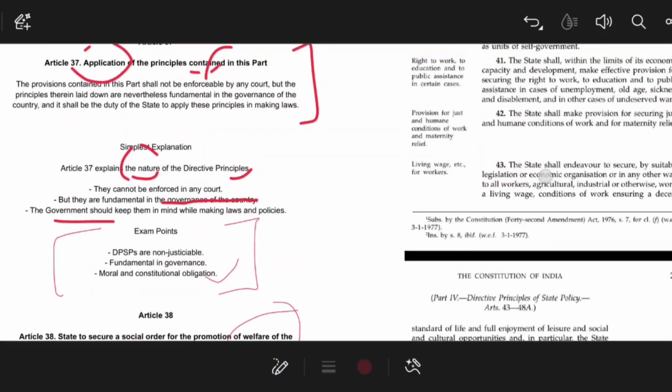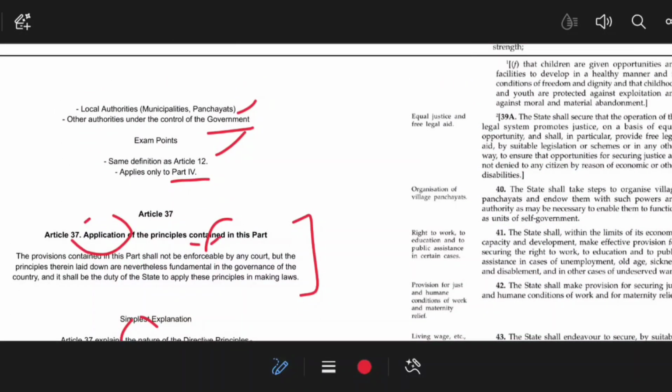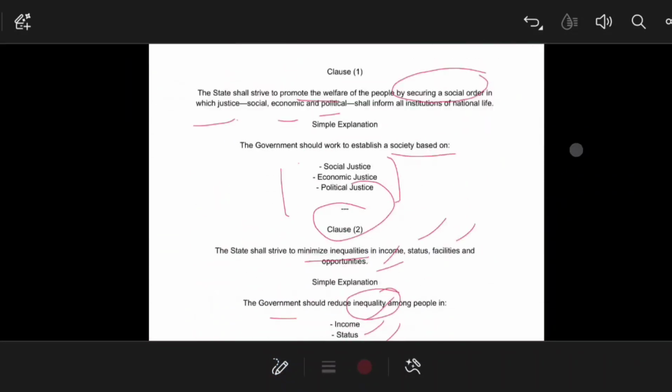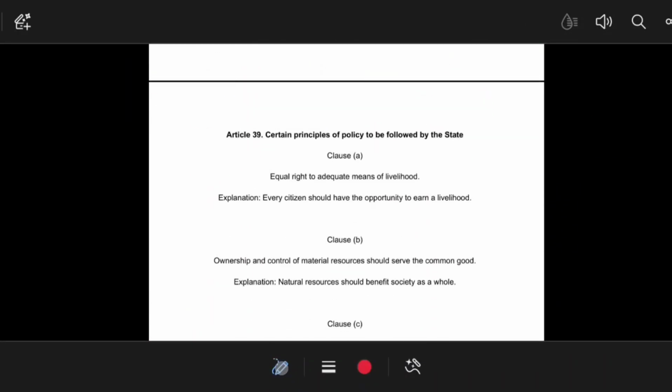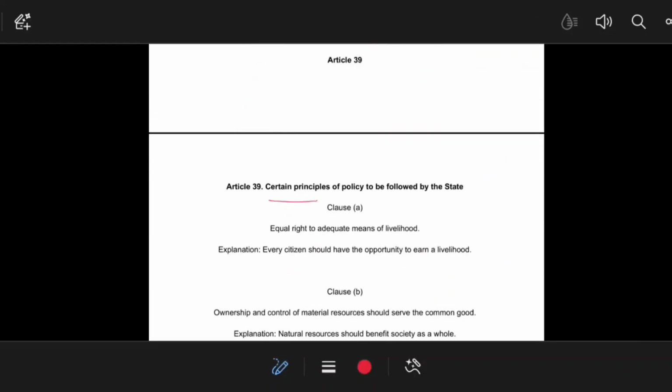Now Article 39 of the Indian Constitution. Article 39 provides equal justice and free legal aid, but not every citizen of India is eligible to get free legal aid. There are certain conditions, certain requirements that you need to fulfill if you want to secure free legal aid. It was added by the 42nd Constitutional Amendment Act, that basically talks about free legal aid, and it also talks about certain principles of policy that should be followed by the state.